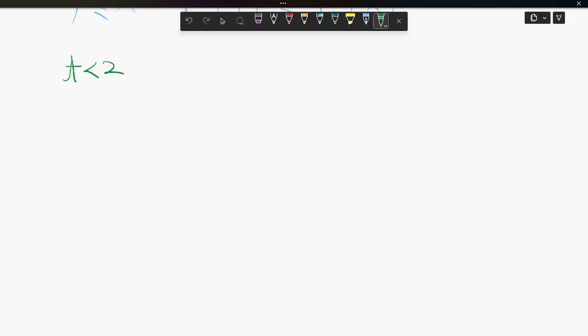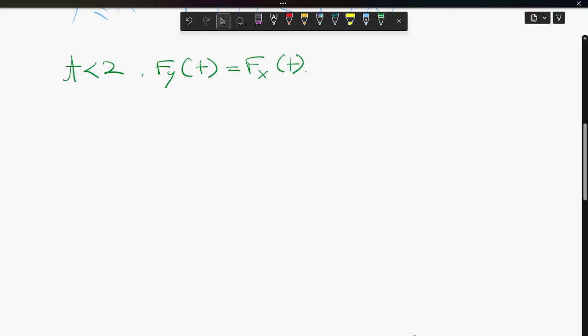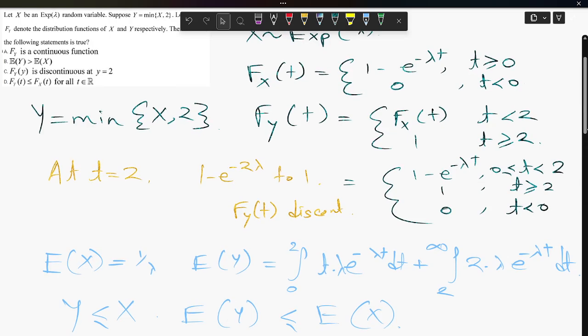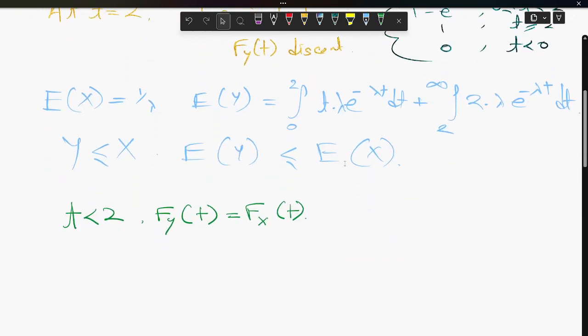For t less than 2, F_Y(t) equals F_X(t), and we can match this from the definition of the functions.